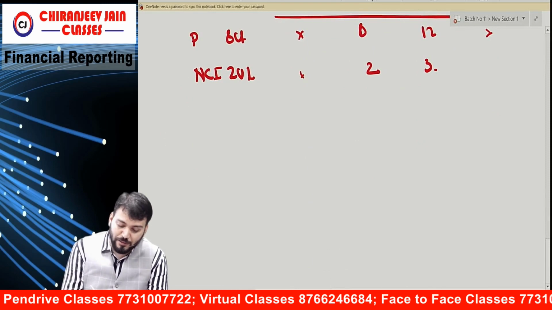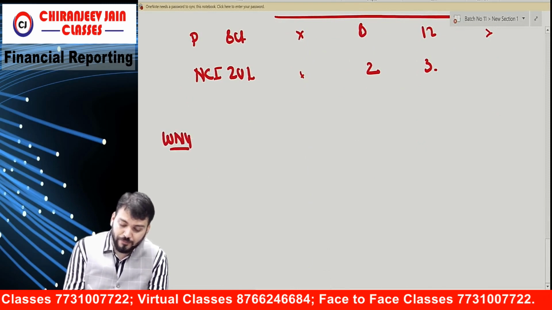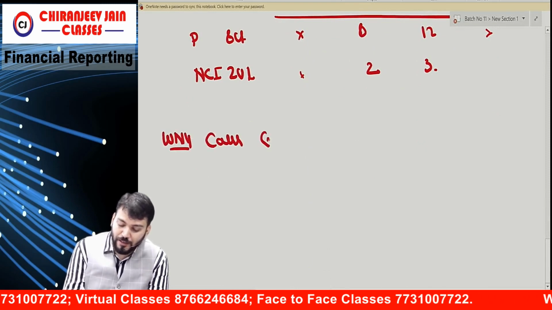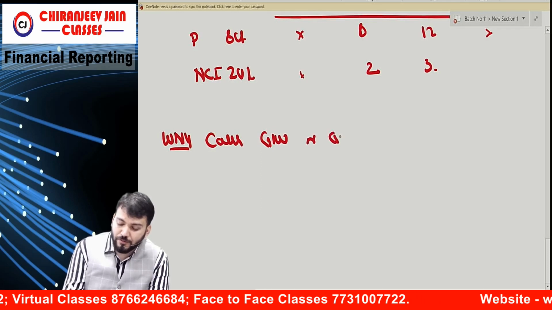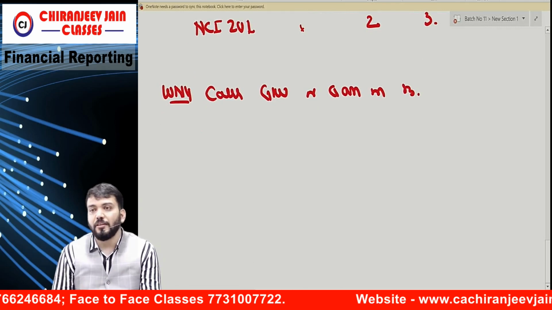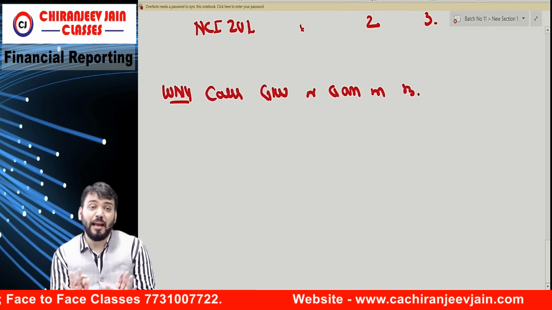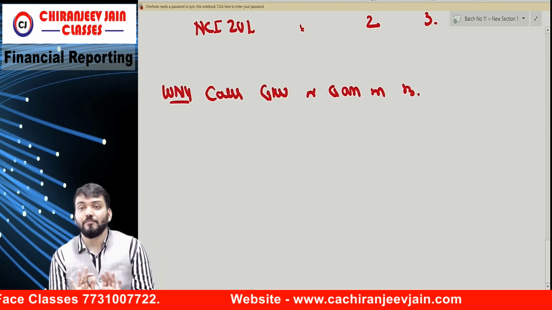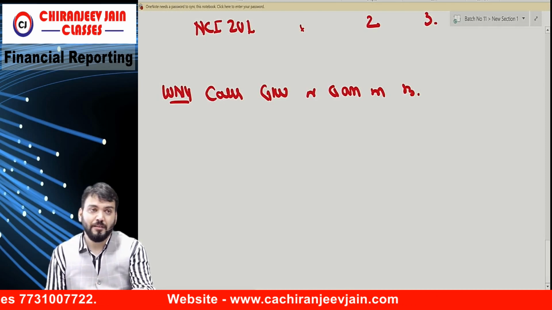Now we'll prepare working note number 4. Calculation of what? Goodwill or gain on bargain purchase. Correct? Understood? Now this I am doing as per what? ICAI. Not as per me. Okay?